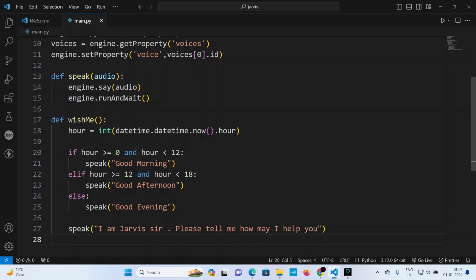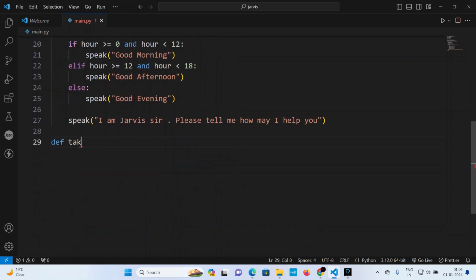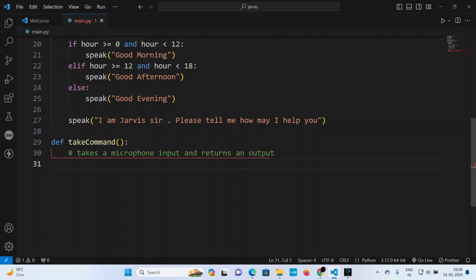Good, very good. After that I'll make another function, where I'll be giving a command. So let's say take command, maybe. Good. So basically it does what? It basically takes a microphone input and returns an output. Good, very good.